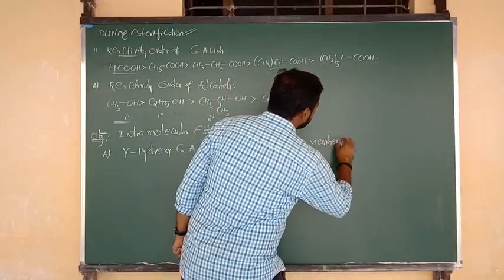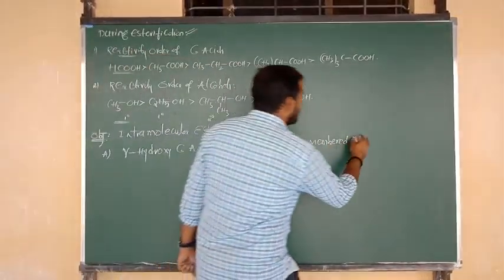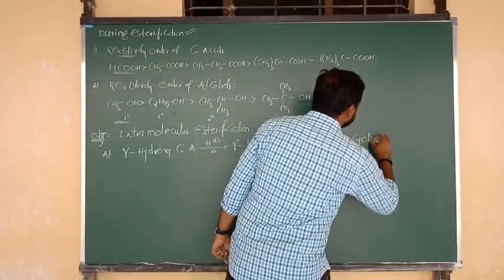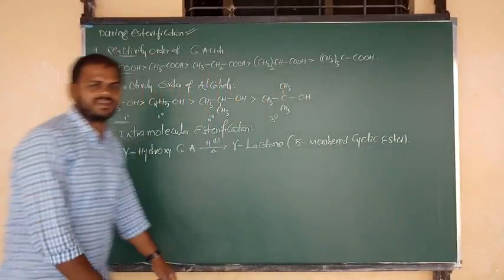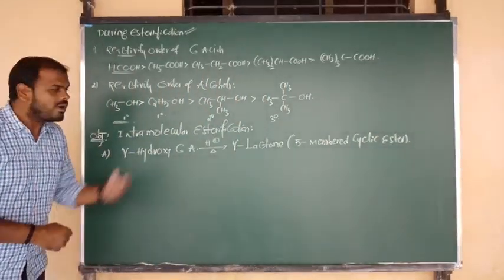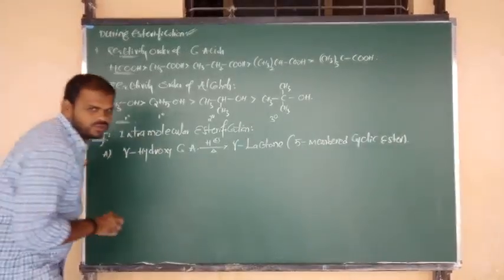What are we going to get as the product, beta? We are going to get a 5-membered cyclic ester. Sir, how are we going to get a 5-membered cyclic ester? That one I am going to show you now.